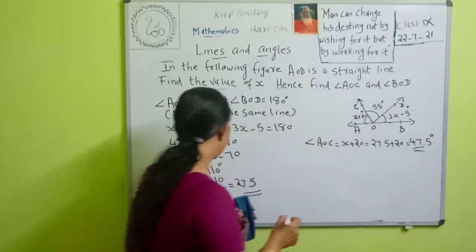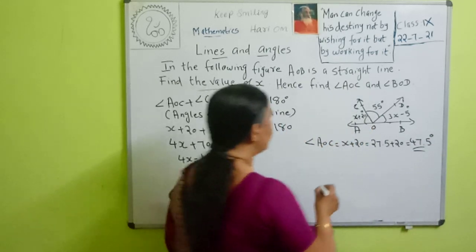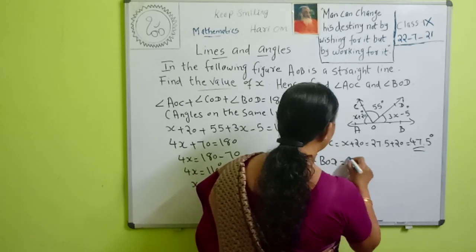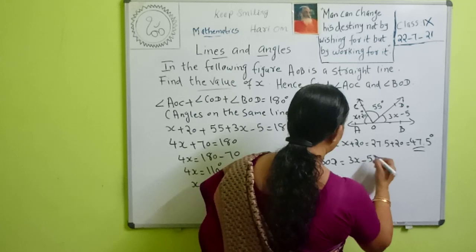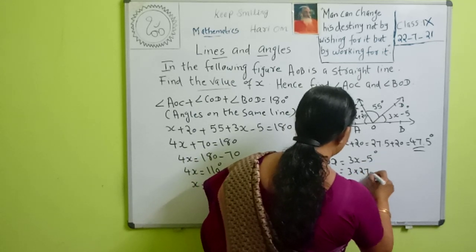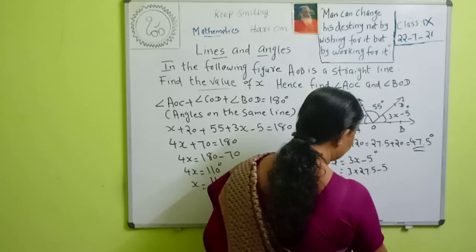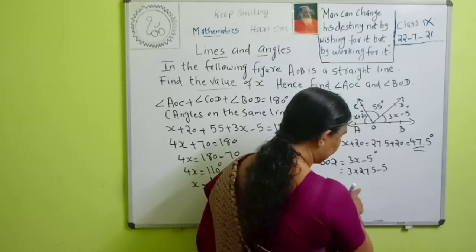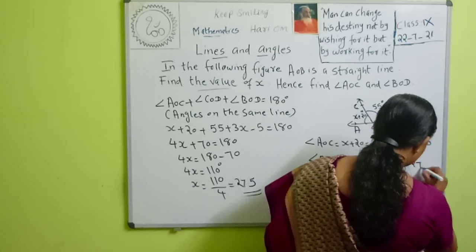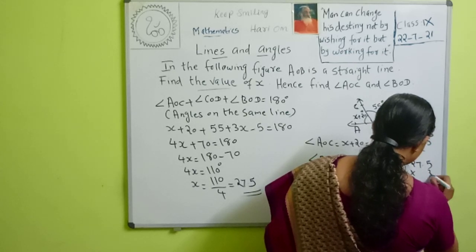Then what is angle BOD? Angle BOD is equal to 3x minus 5. That is 3 into 27.5 minus 5. What is 27.5 into 3?